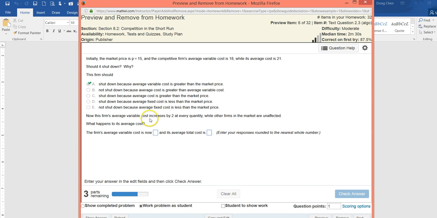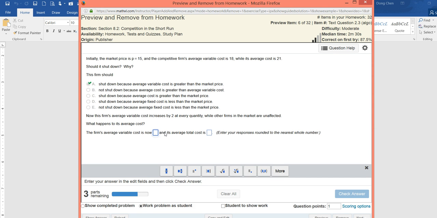Because the average variable cost increases by 2 and the original level is 18, 18 plus 2 is 20, so that's the current level of the average variable cost. Its average total cost should be, because the average fixed cost shouldn't change, as nothing is mentioned about that, the only thing that changes is the average variable cost.